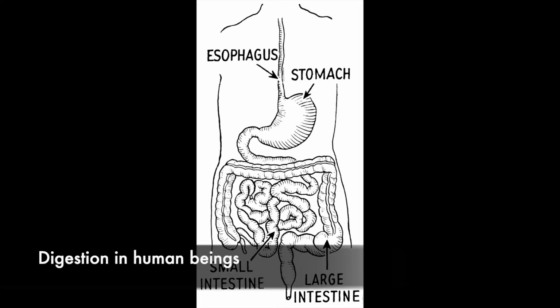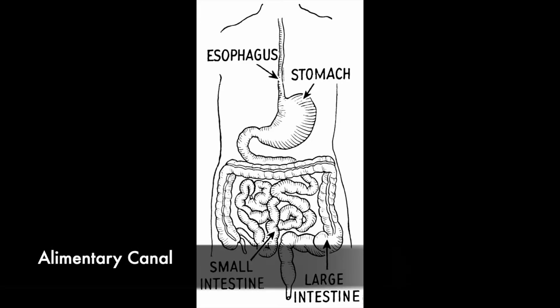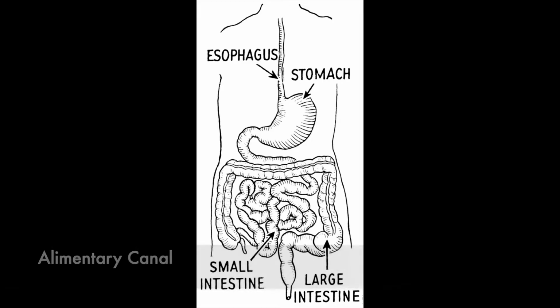Now we'll proceed further with this topic, digestion in human beings. The entire digestion of the food which we consume is done by a particular system in our bodies known as the digestive system. The digestive system consists of a single canal known as the alimentary canal. This alimentary canal is a single canal which extends from the mouth to the anus. So the basic process is we intake our food using our mouth, and then we digest the food, and then we utilize the food for the efficient functioning of our bodies.